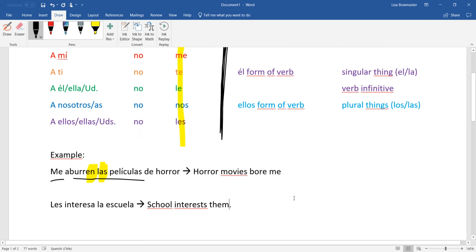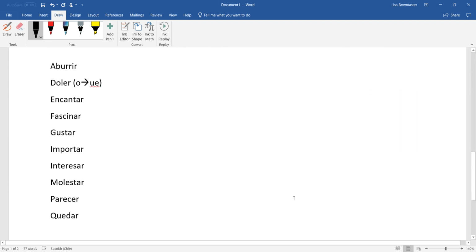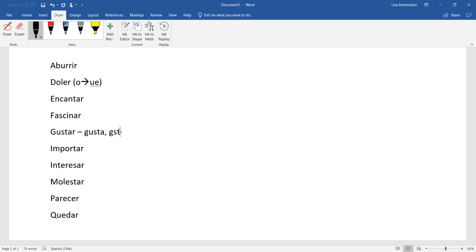So there's some examples. Now, since there's only 2 ways to write gustar, we know that's easy for us. But don't get thrown off just because it's a different verb. Aburrir, it's an IR verb. So I gave it an E ending because it's in the él form. I gave it an ellos ending. So there's really only 2 ways you can write all of these verbs, because the subject is the thing, not the person. That's why it changes like that.